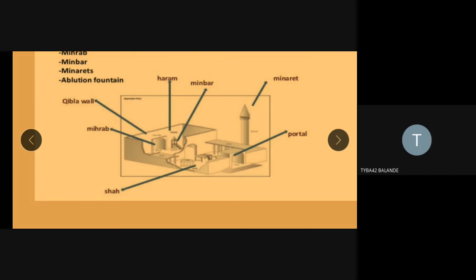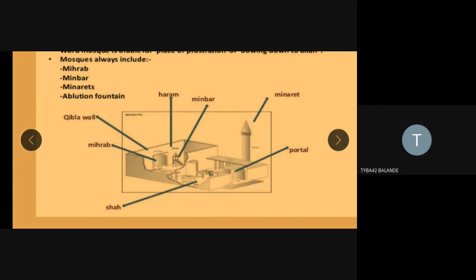It is a pulpit in the form of a staircase on which the priest or imam stands while delivering the religious sermon. Okay, the next thing is very important, the minaret. As you know, it is a tall tower, which is always attached and adjacent to the mosque.